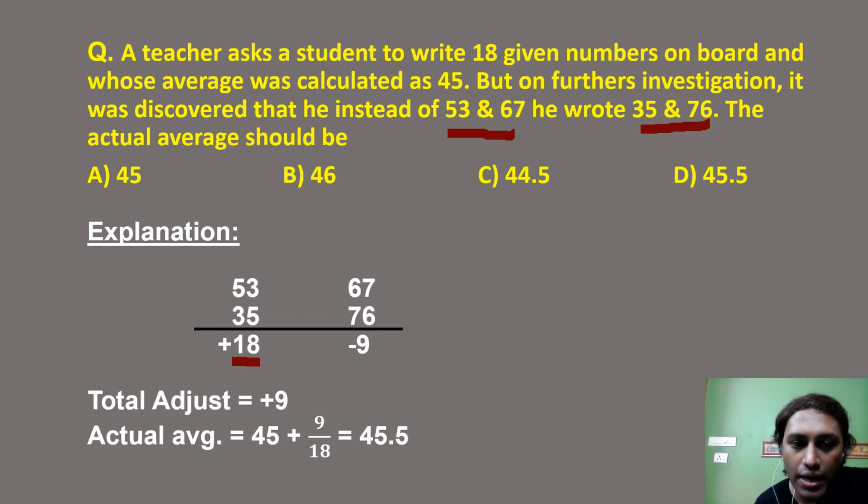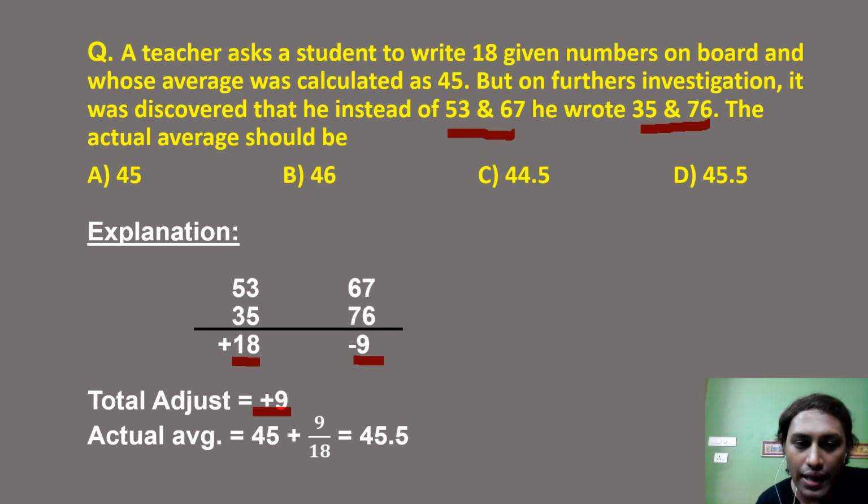To make it up, you need to add 18 in the group. Similarly, when you are supposed to write 67, but he wrote 76, he wrote 9 extra, and to make it up, you must subtract 9 from the group. So what is the total excess or deficiency that we need to adjust? The total adjustment is 18 minus 9, that is we must add 9 in the group.